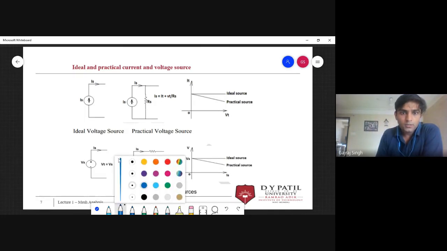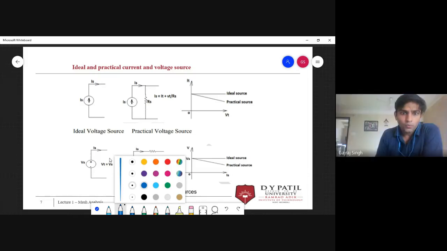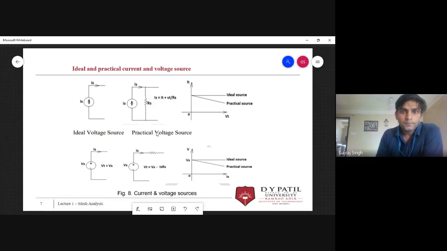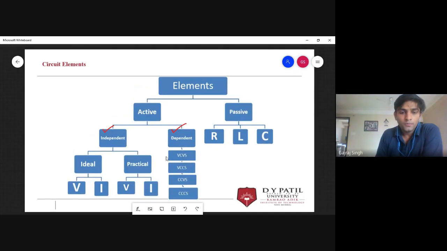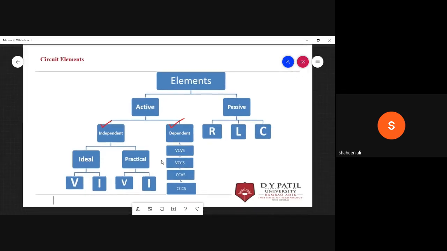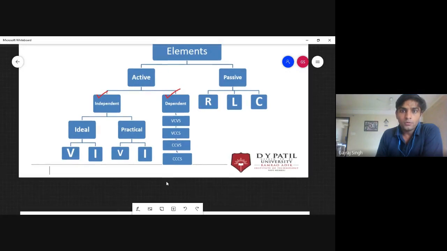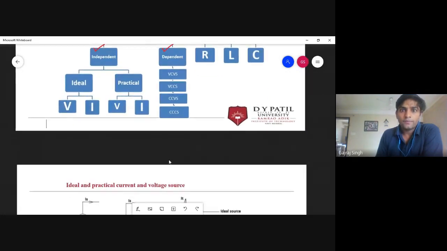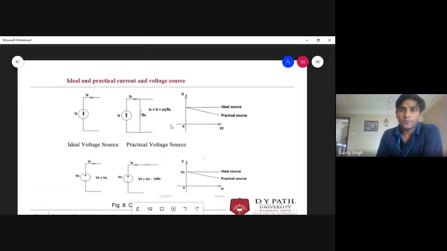Let's change. Sir, can I go back to the previous slide once more? Okay, no problem. Yes. Read out. No, sir, no doubt. Don't worry about writing this. I will forward this to your group. So don't worry. But you can make a short note while studying.